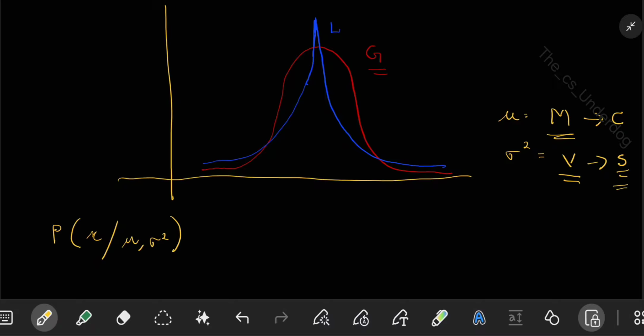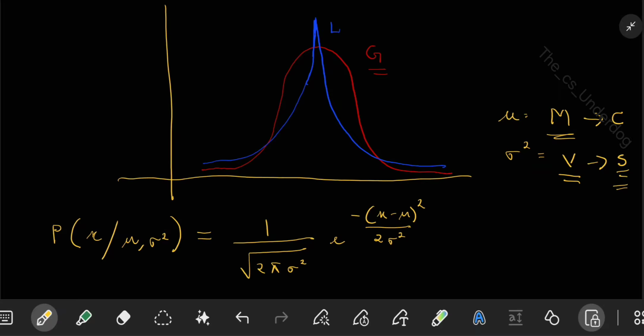What is the formula for the probability density function for a Gaussian distribution? It will be 1 by root of 2 pi sigma square, e raised to minus of (x minus mu) the whole square divided by 2 sigma square. I'm not explaining this function. We already had this discussion in our Gaussian distribution lecture.